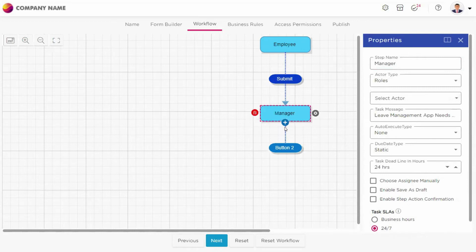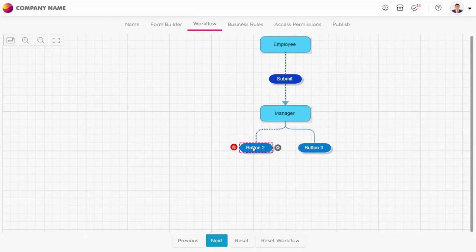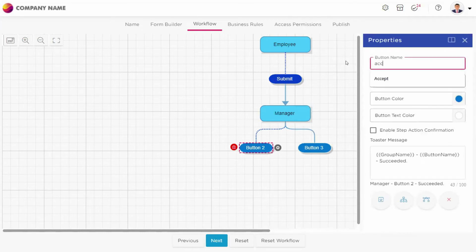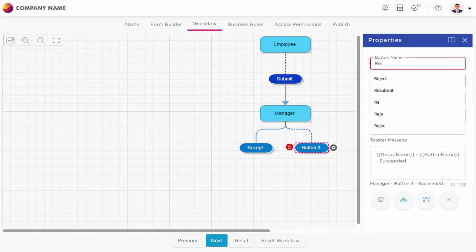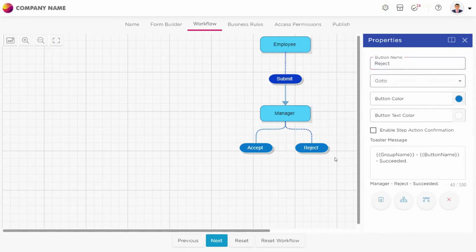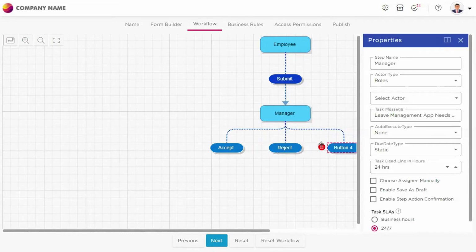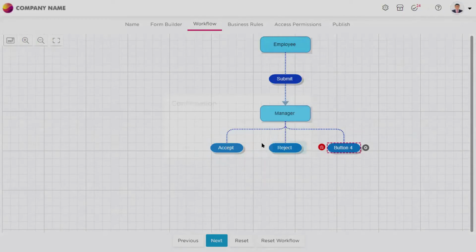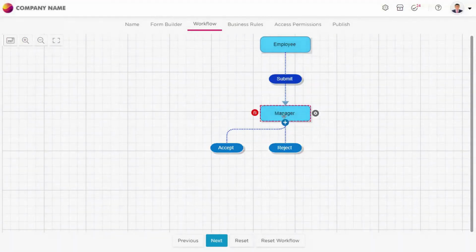The manager can have two options. Either he can accept the application, or else he can reject the application. So this is how you will get the action buttons here. If you want to add many more buttons, you can add those as well. Here I have given two buttons. If I click on the plus button, I would get another button also, but as of now, I don't need it. So I am sticking with accept and reject buttons.